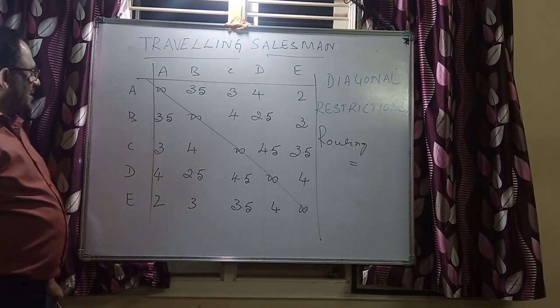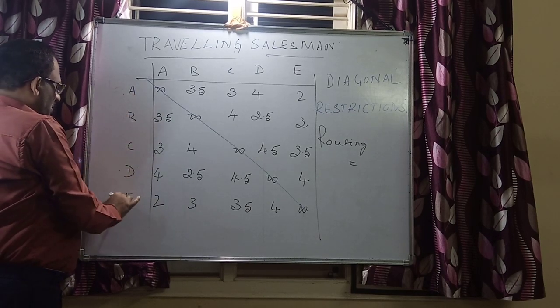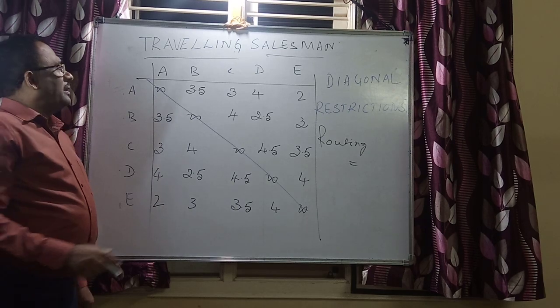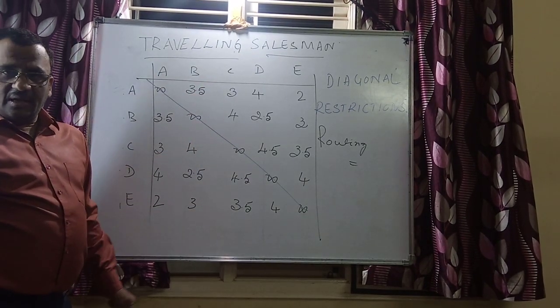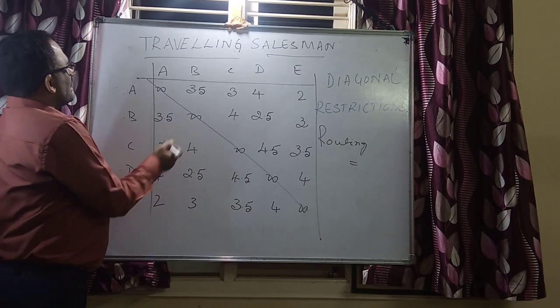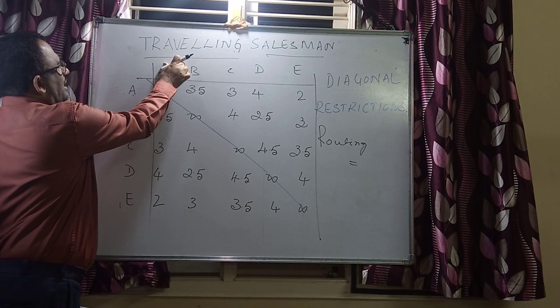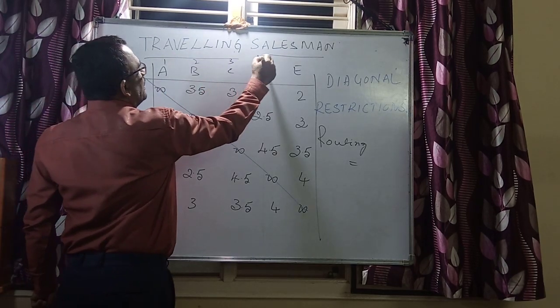Let me explain the case. There are five salespeople A, B, C, D, E, and there are five different destinations to be covered, A, B, C, D, E. You can instead take these as 1, 2, 3, 4, 5, no problem.